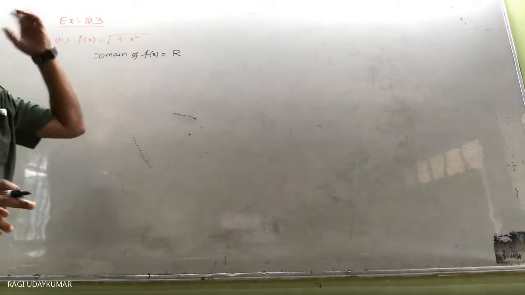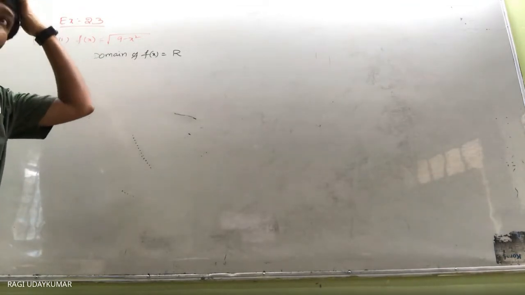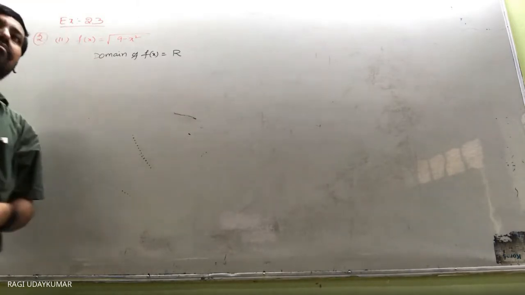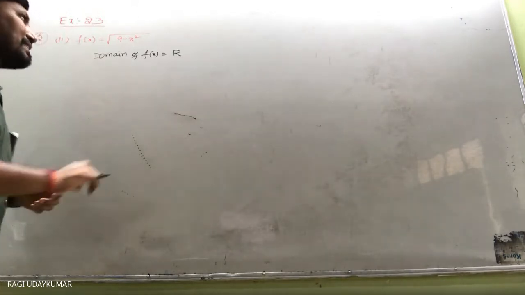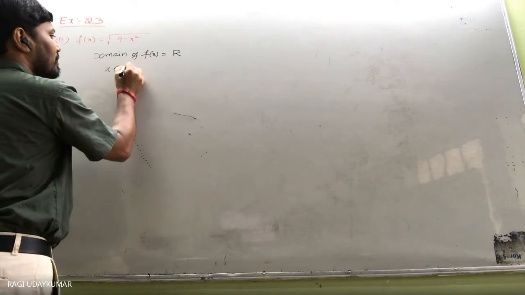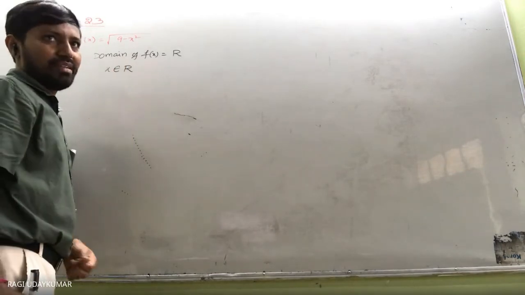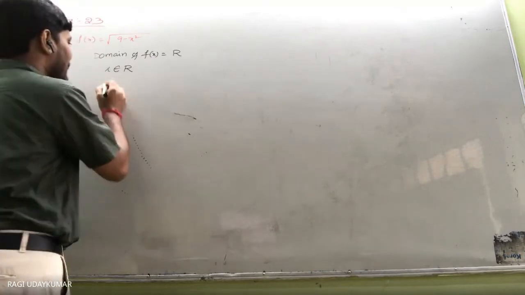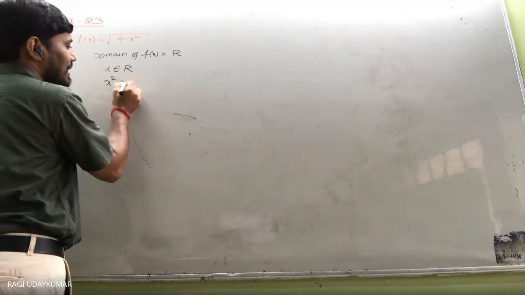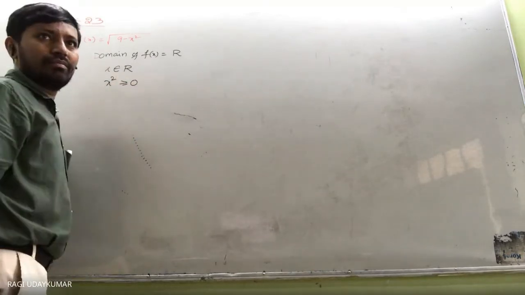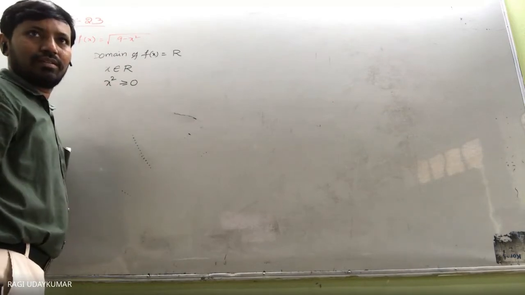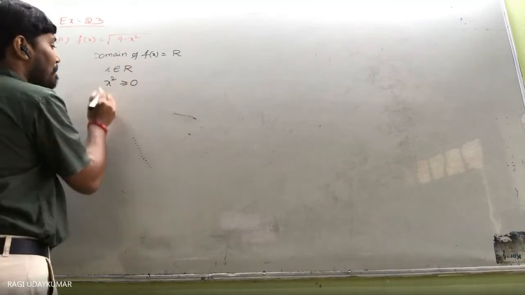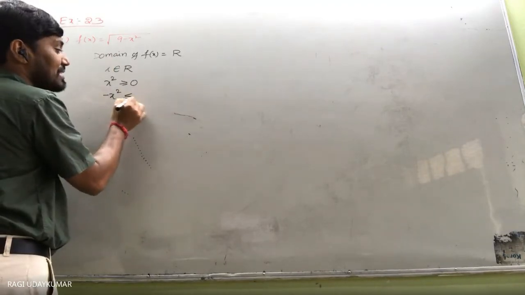Square root of 9 minus x square. If you take any number for x, x belongs to any real number, x is nothing but the values whatever we are taking. Then x square will always be greater than or equal to 0, isn't it? And minus x square will always be less than or equal to 0.